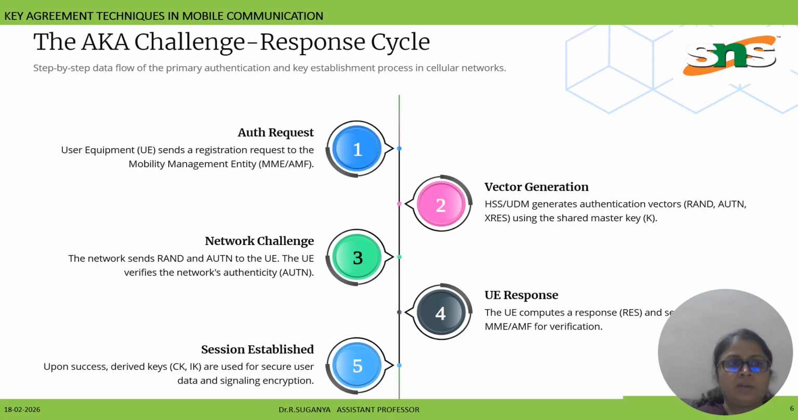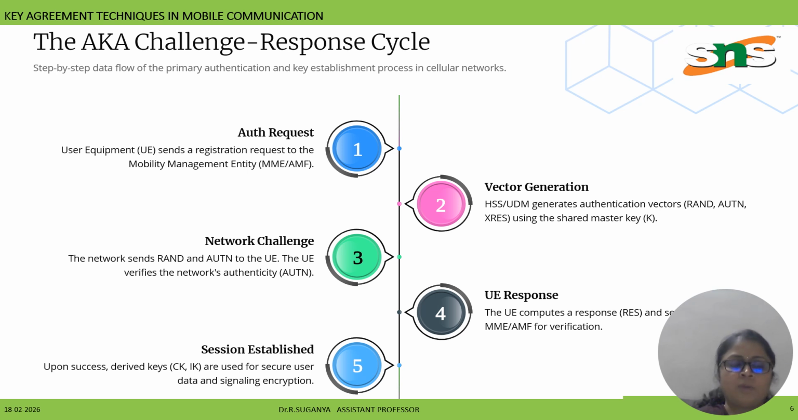And next is about the AKA challenge response cycle, the authentication and key agreement challenge response cycle. The first step is the authentication request, where the UE sends a registration request to the mobility management entity, the MME, and the AMF, which handles the authentication process. And next is vector generation.